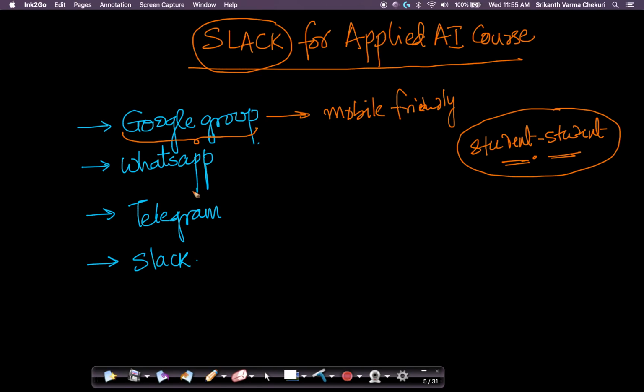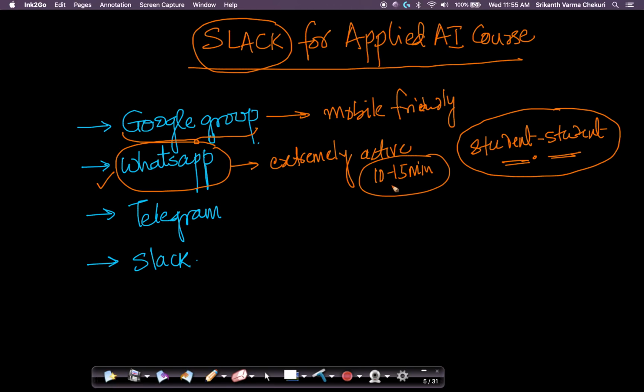A couple of things that we observed: we have seen a few WhatsApp groups that the students are part of, and I was very impressed with how extremely active they are. When students ask questions, many are answered in 10 to 15 minutes by other students, and most of the answers are actually correct.